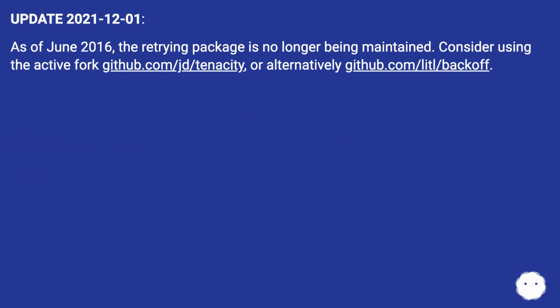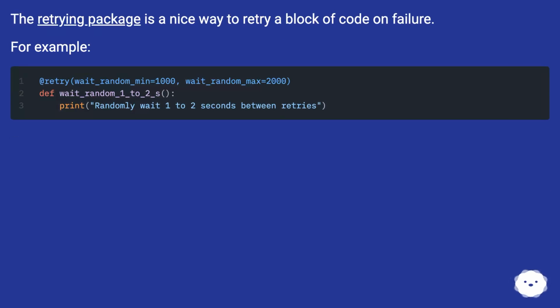Update December 1st, 2021. As of June 2016, the retrying package is no longer being maintained. Consider using the active fork github.com/jd/tenacity, or alternatively github.com/litl/backoff. The retrying package is a nice way to retry a block of code on failure.